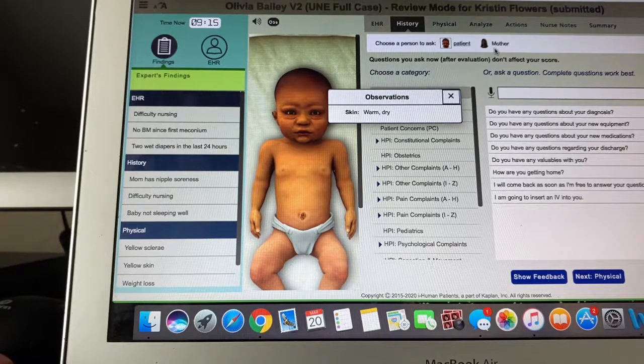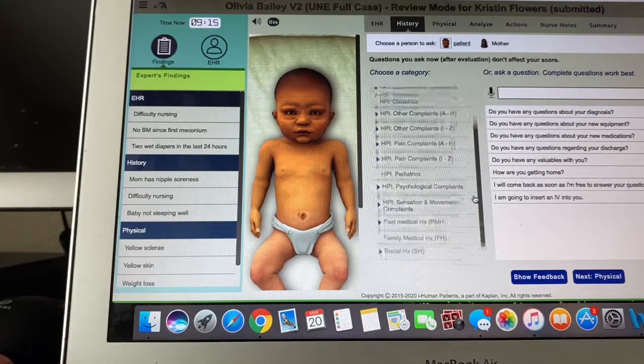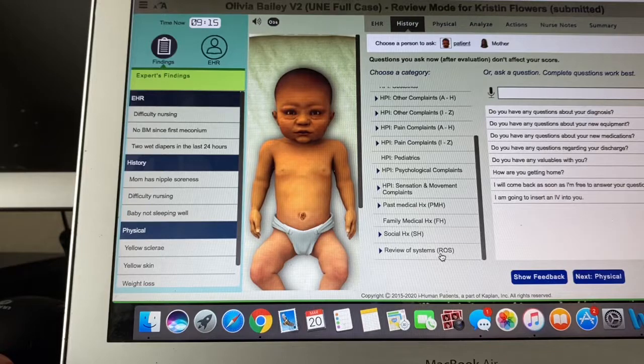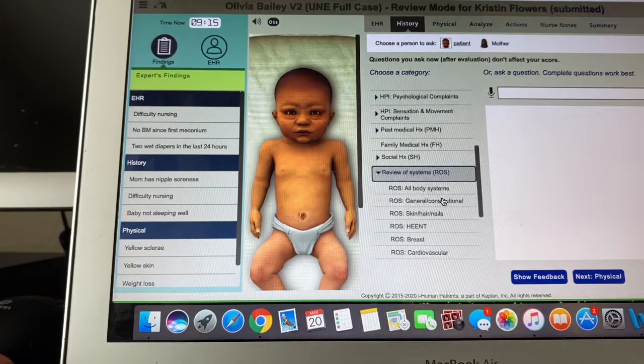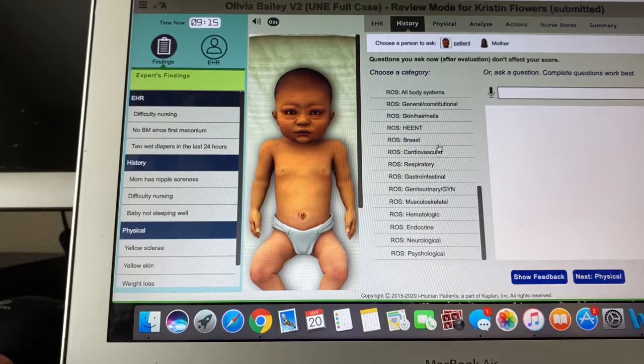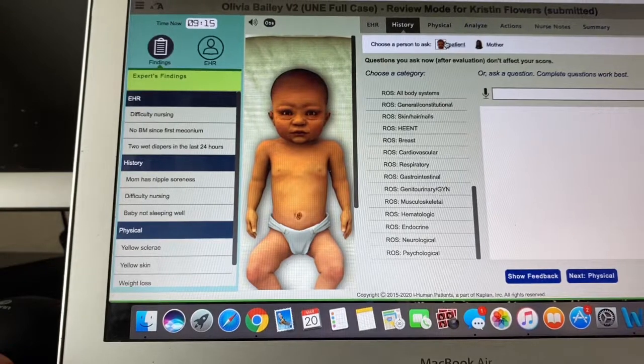Those aren't things that we're skipping out on, and it's a semi-focused history, but also you want to dive into the issues that they're presenting with as well as much as you can. It'll also go into pain questions and overall systems questions. So if you want to look at if they're having respiratory problems or heart problems or skin and nails, this kind of goes through the whole physical questioning piece. Like I said, up here you can ask the mom or the baby when presented with pediatric patients.